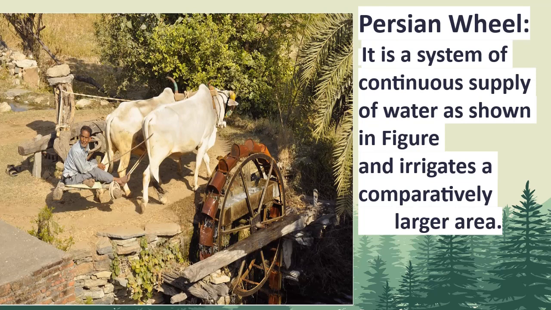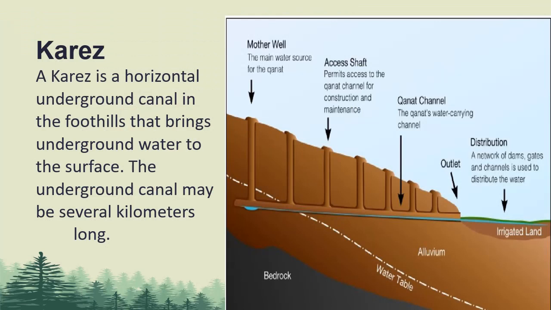This carries the vertical metal wheel, to which is attached a chain of earthenware pots or buckets. The pots raise water from the well and spill their contents into the channel that leads to the fields.